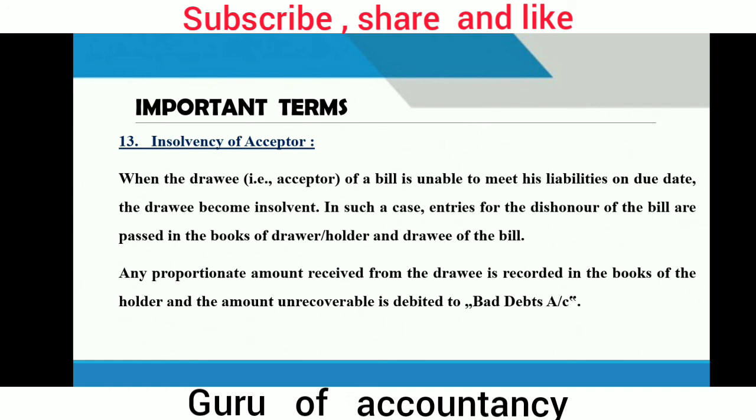Any proportionate amount received from the drawee is recorded in the books of the holder, and the amount unrecoverable is debited to the bad debt account.